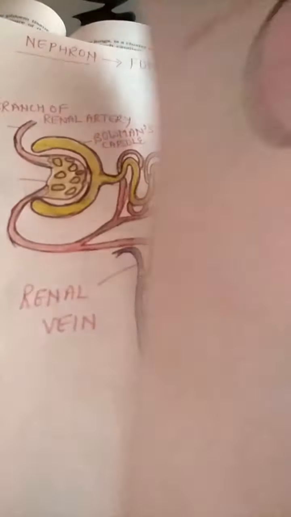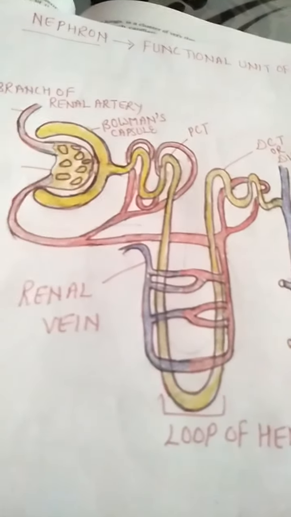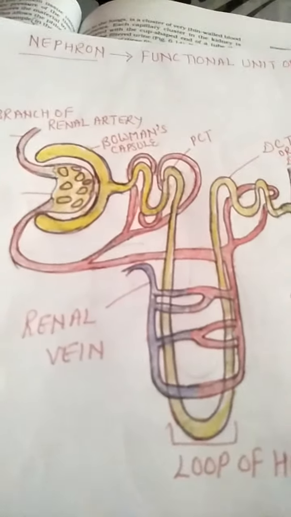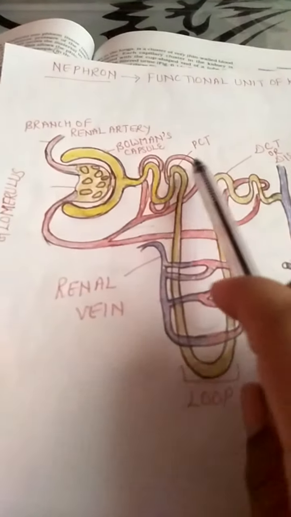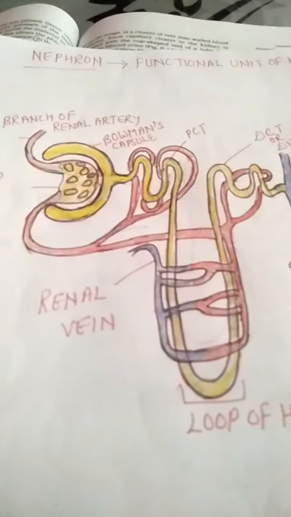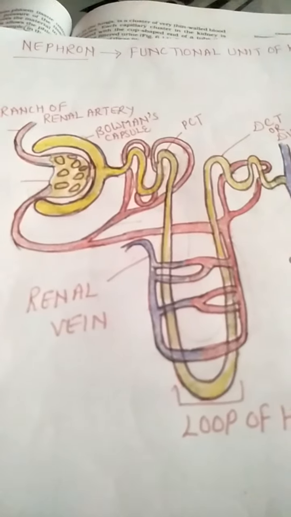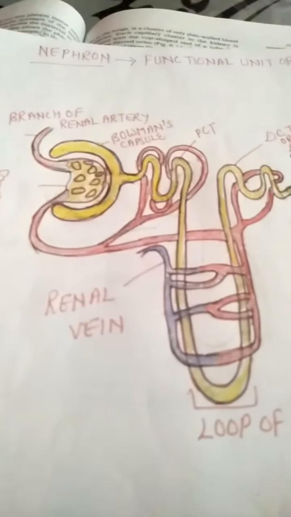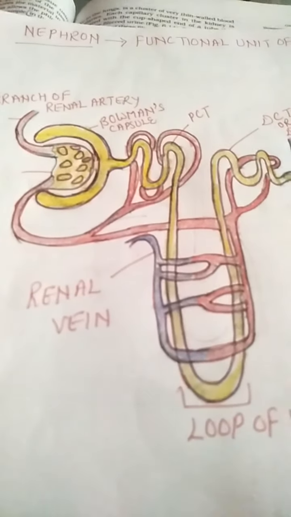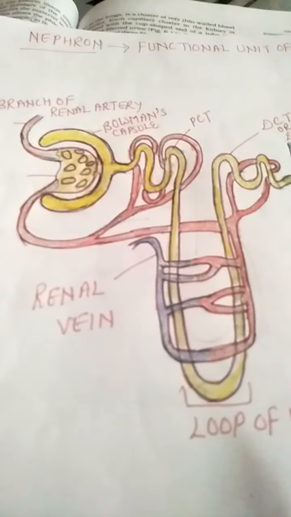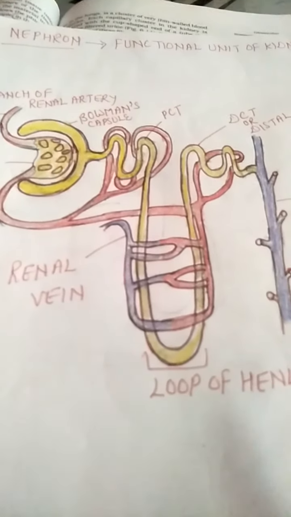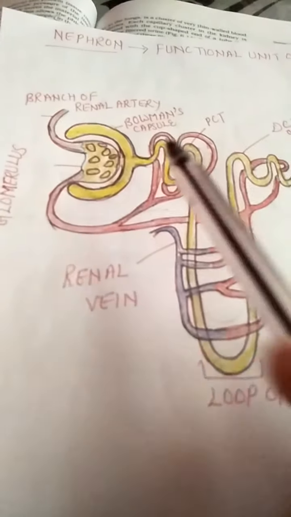So now we will study how urine is formed and the structure of the nephron. This is the diagram of one nephron, and I already told you that millions of nephrons are there in one kidney. Nephron is the functional unit, or we can say structural unit, of the kidney. It is also known as the filtering unit of the kidney. What are the different parts of the nephron and how urine is formed, that I will tell you.